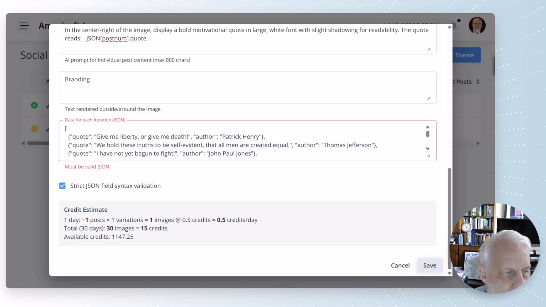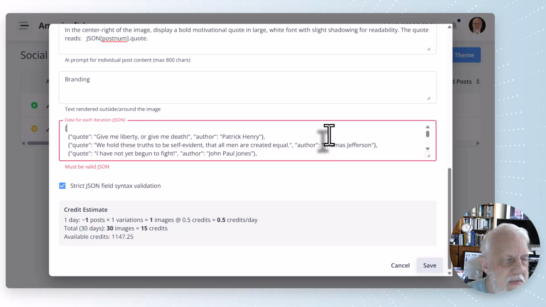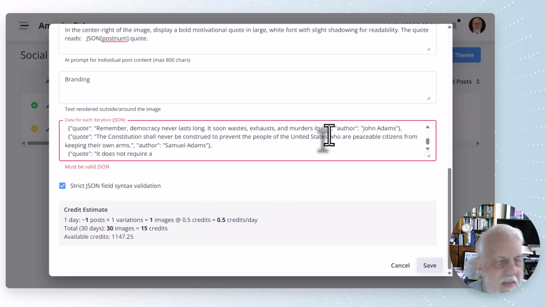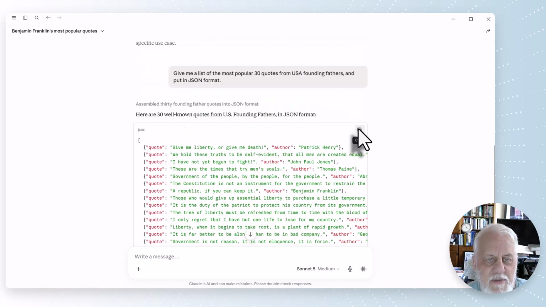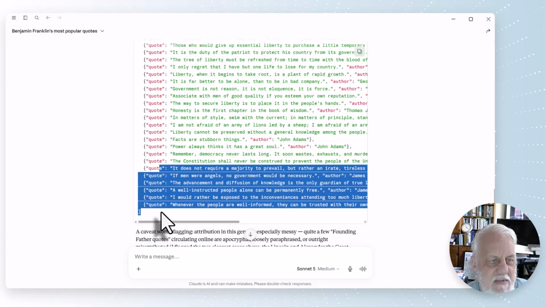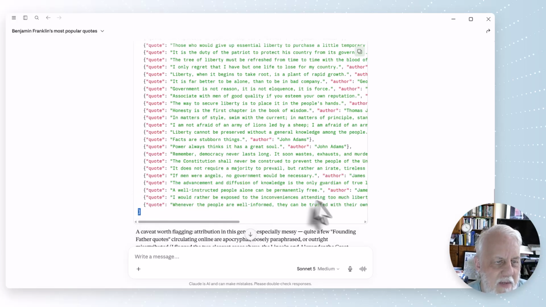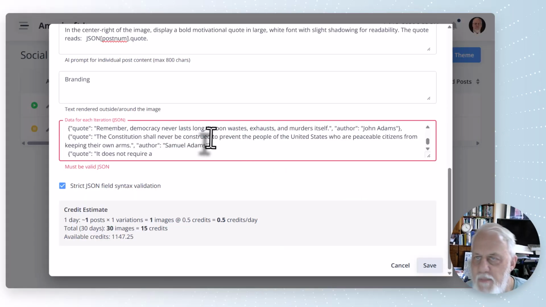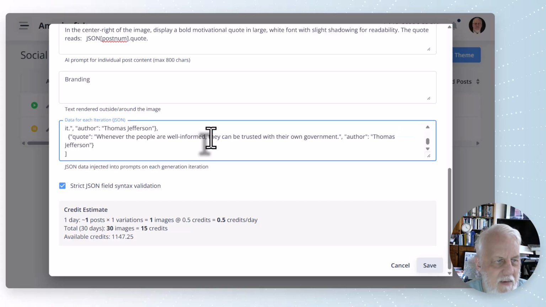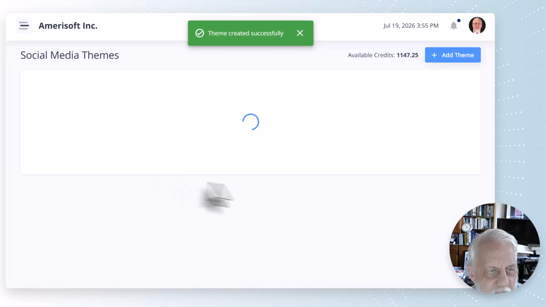As before, oh, it says here, must be valid JSON. I might have messed up something here. Oh, I didn't get the whole thing. Sometimes with Claude, if I didn't wait for it to finish, I copy too soon, and therefore it doesn't get the last six or seven quotes. The JSON has to start and end with that little character there. So I'm going to copy it again. And see, at least our program detected that, so rather than having an error later in our batch agent process, it happens here, and you get the chance to fix it.